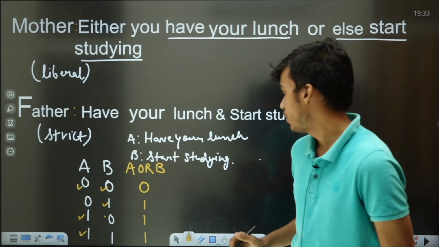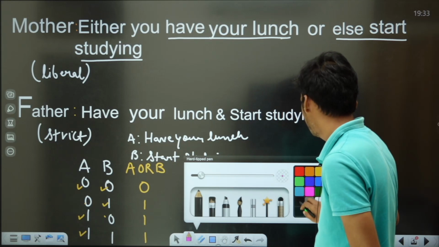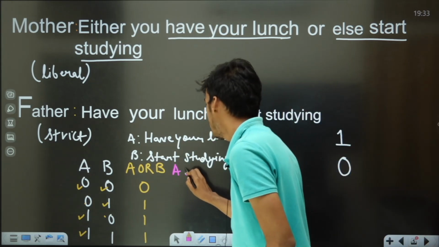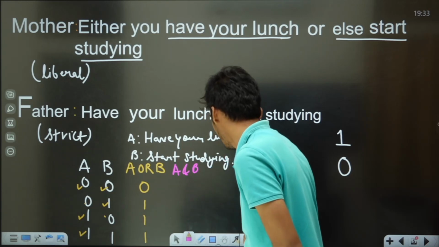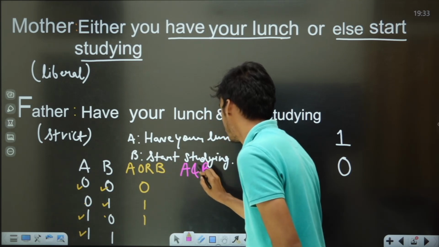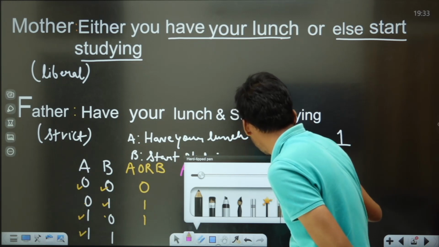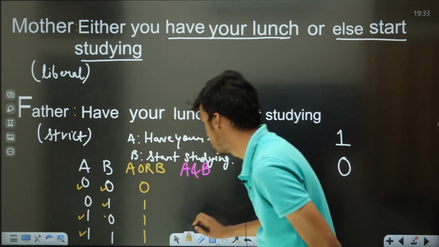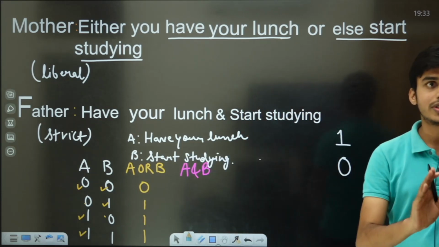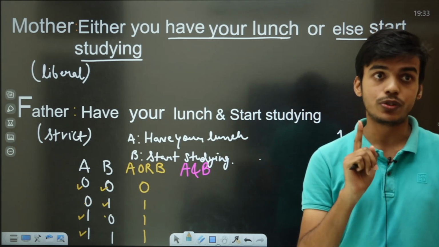Now let's talk about father's instruction. Father also gave you one instruction that you have your lunch and start studying. So we would have to write it like A and B for father. So what is going to happen over here? Over here, we will write, this was 1. When and only when you will have your lunch as well as you will study, father will be happy. Otherwise, he won't be happy because he's a strict person. He wants you to do both the things.